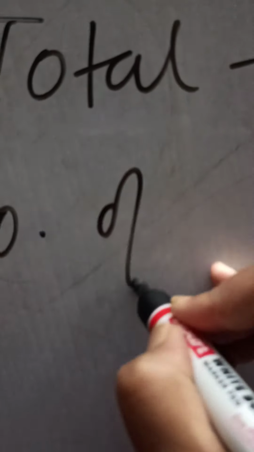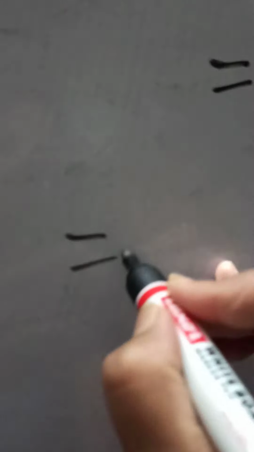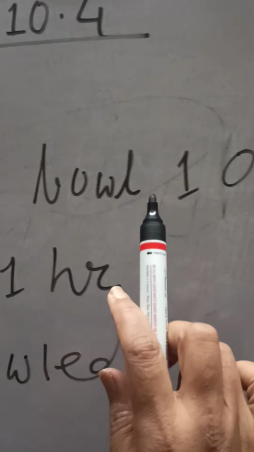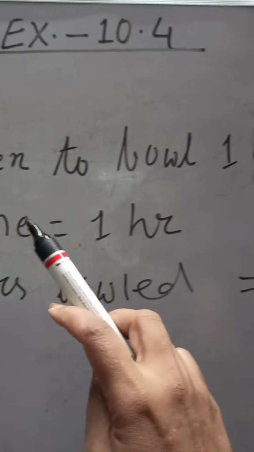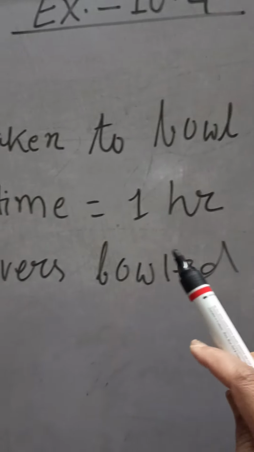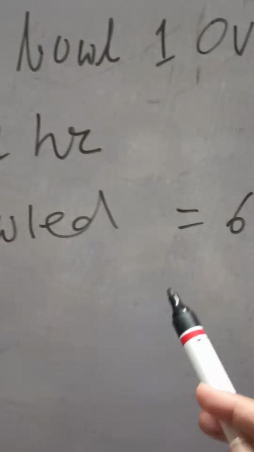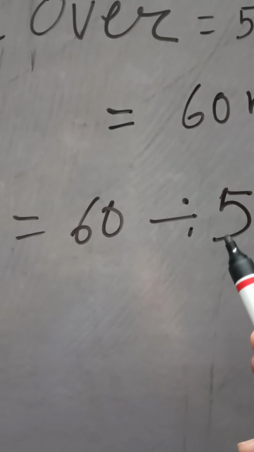Now the number of overs bowled equals 60 divided by 5. Why? Because time taken to bowl 1 over is 5 minutes and total time is 1 hour.